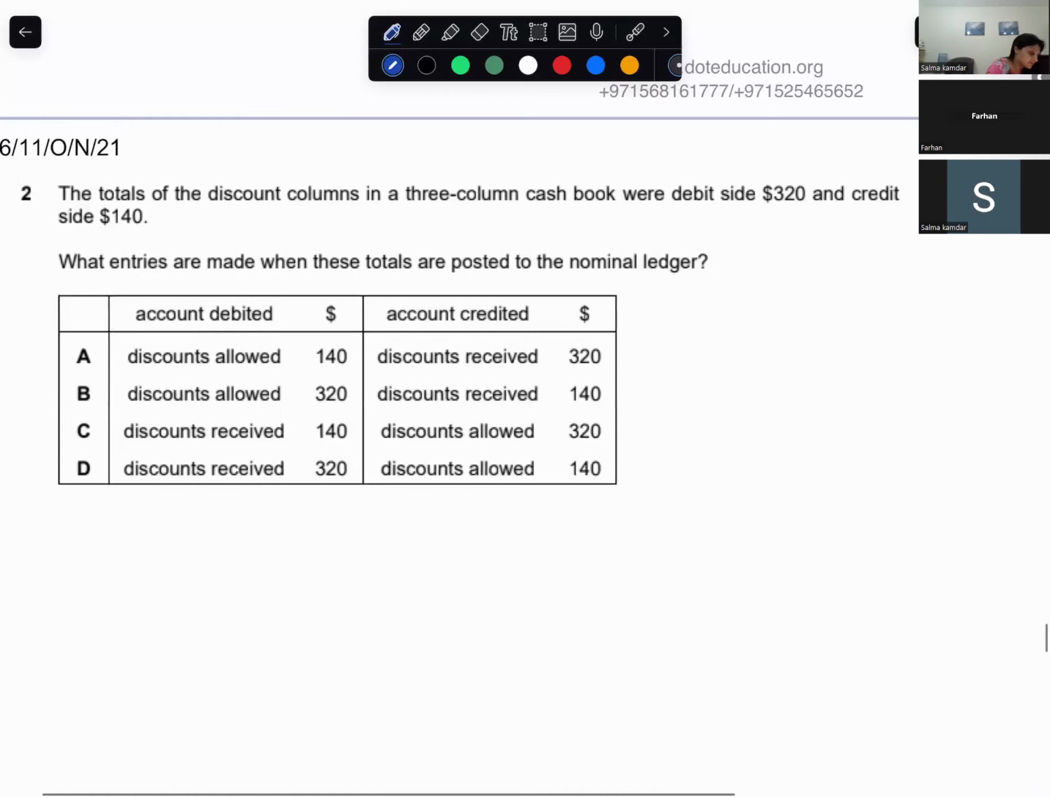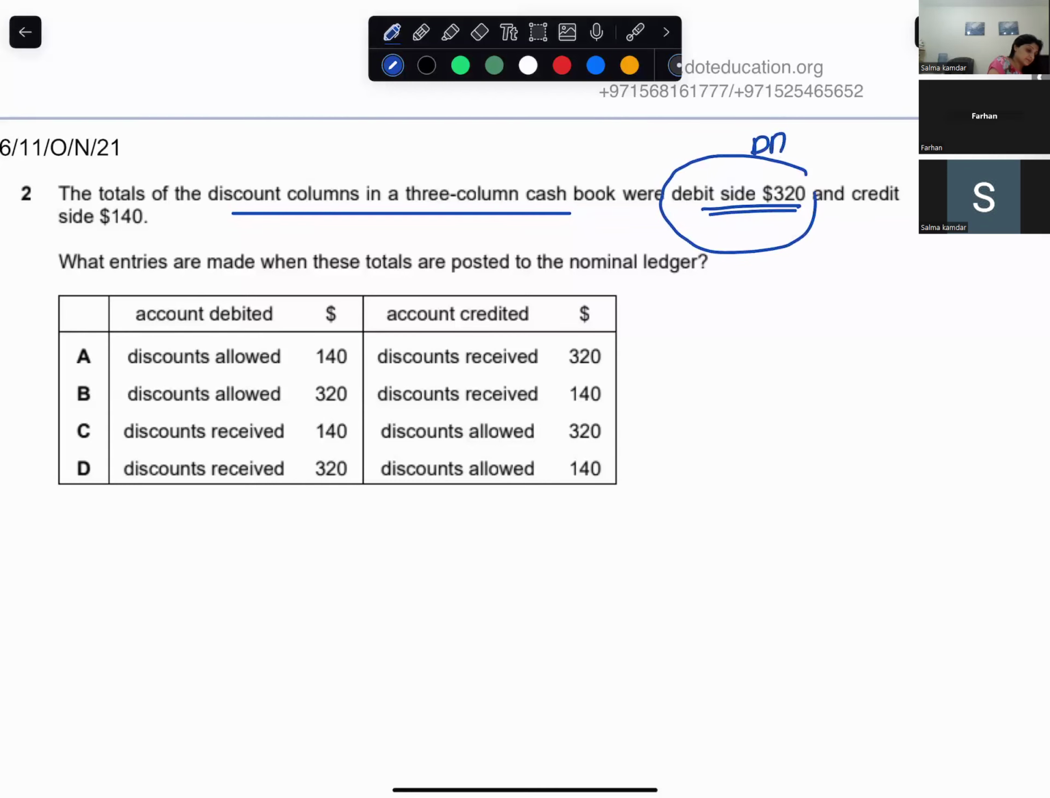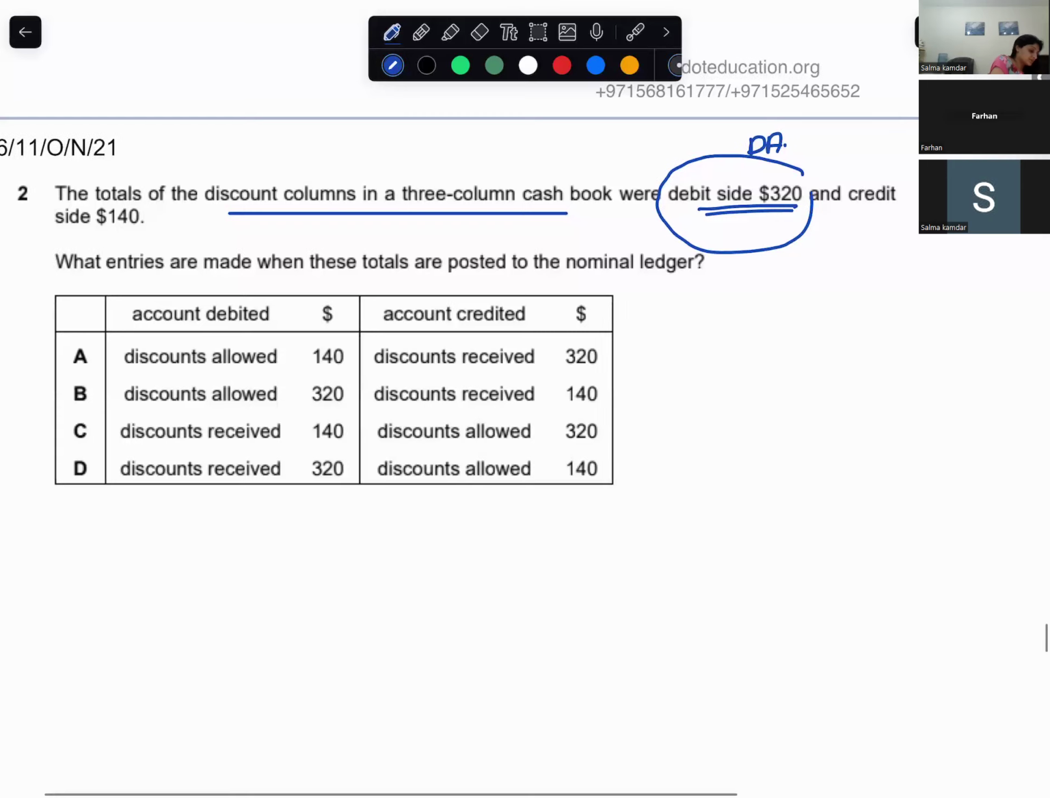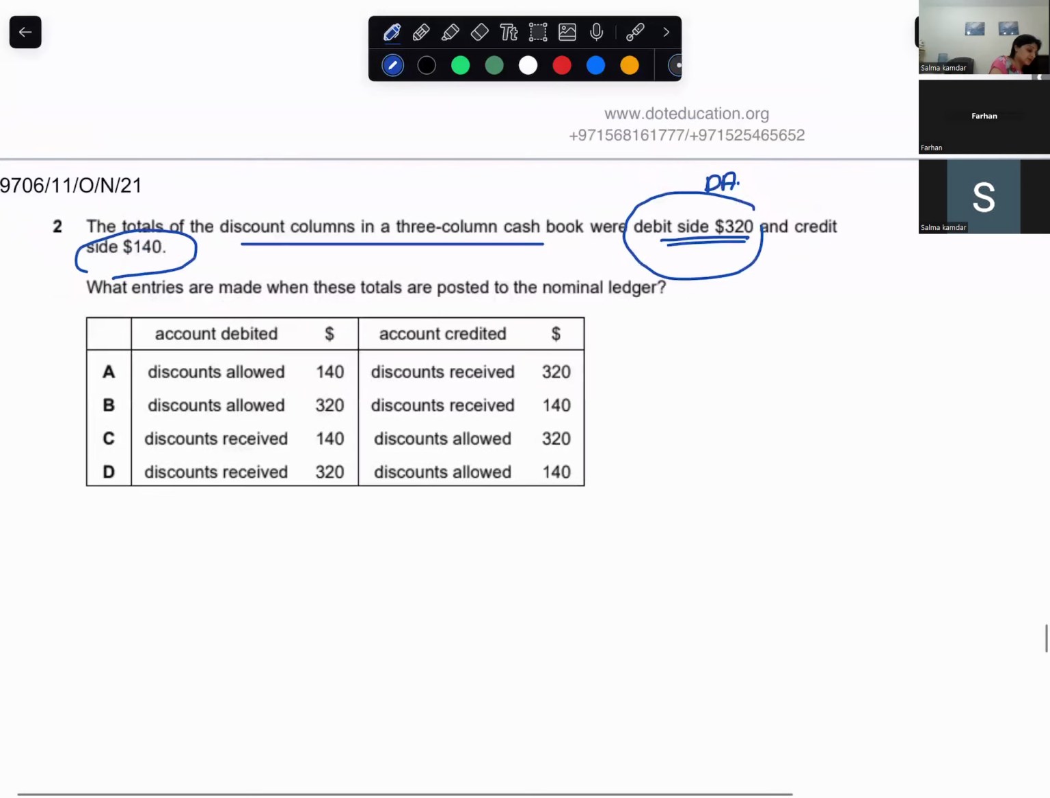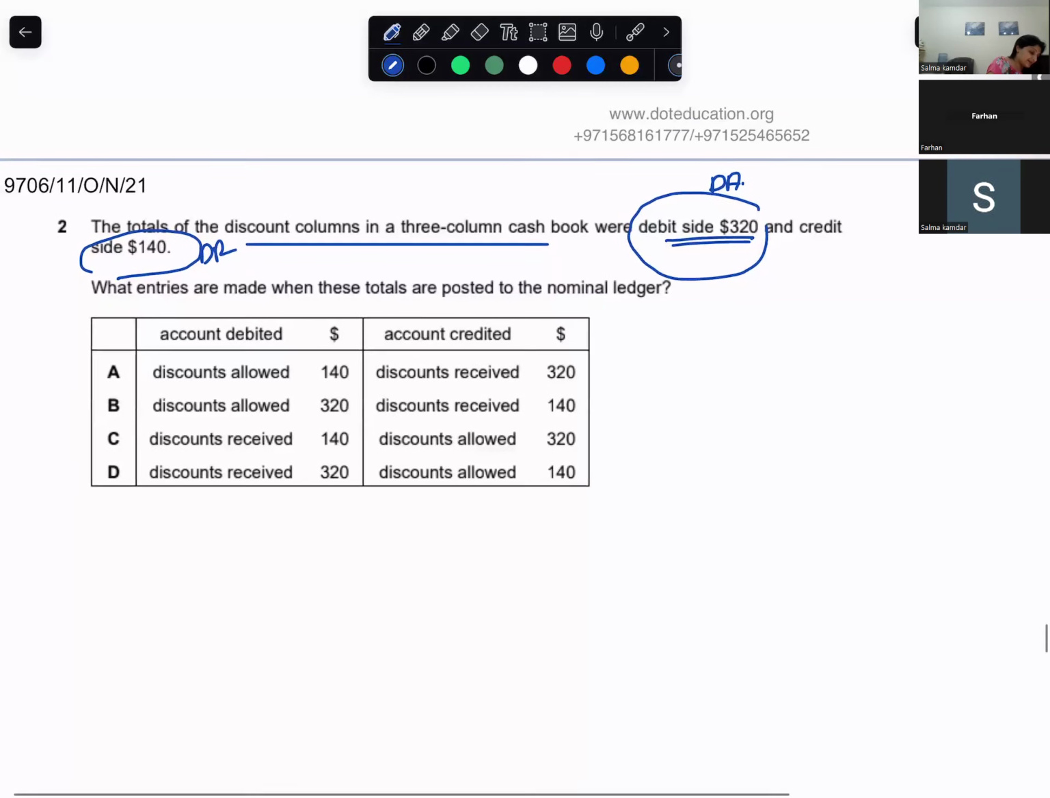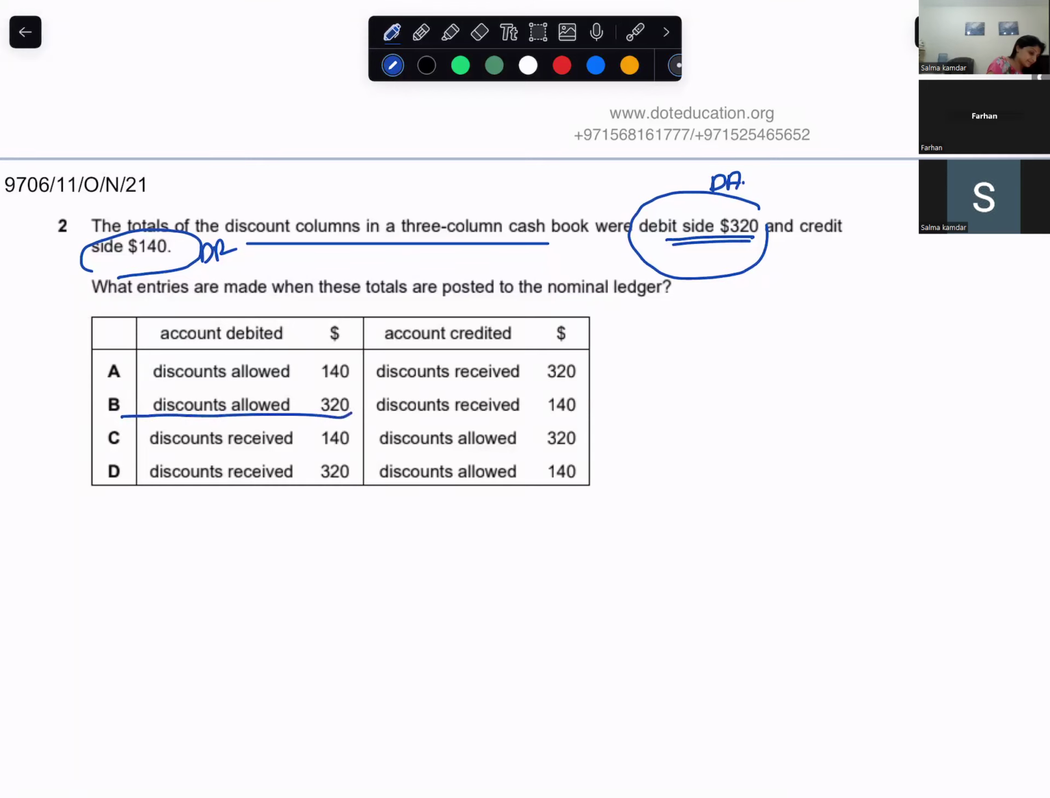The totals of the discount columns in a three-column cash book were debits at 320 and credits at 140. Which entries are made when these totals are posted to the nominal ledger? Discount allowed would be 320. Discount received 140. So discount allowed will be debited by 320. Yeah, so it's going to be B.